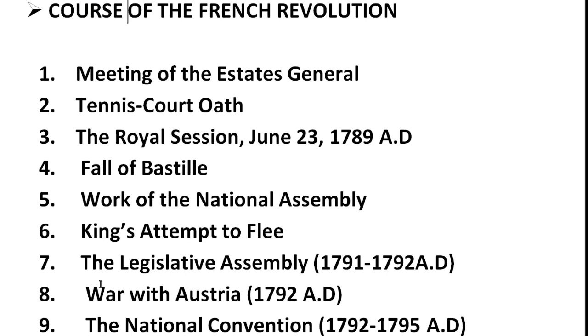They demanded that the three orders were to meet as a single chamber in which each individual should have a vote. The clergy and the nobles resisted this demand. The Third Estate took a momentous decision and declared itself to be the National Assembly on June 17, 1789 AD. By this, they claimed the right to speak and act for the whole nation. This was revolutionary in its very nature. So under the meeting of the Estates General, we have to write all these important points.